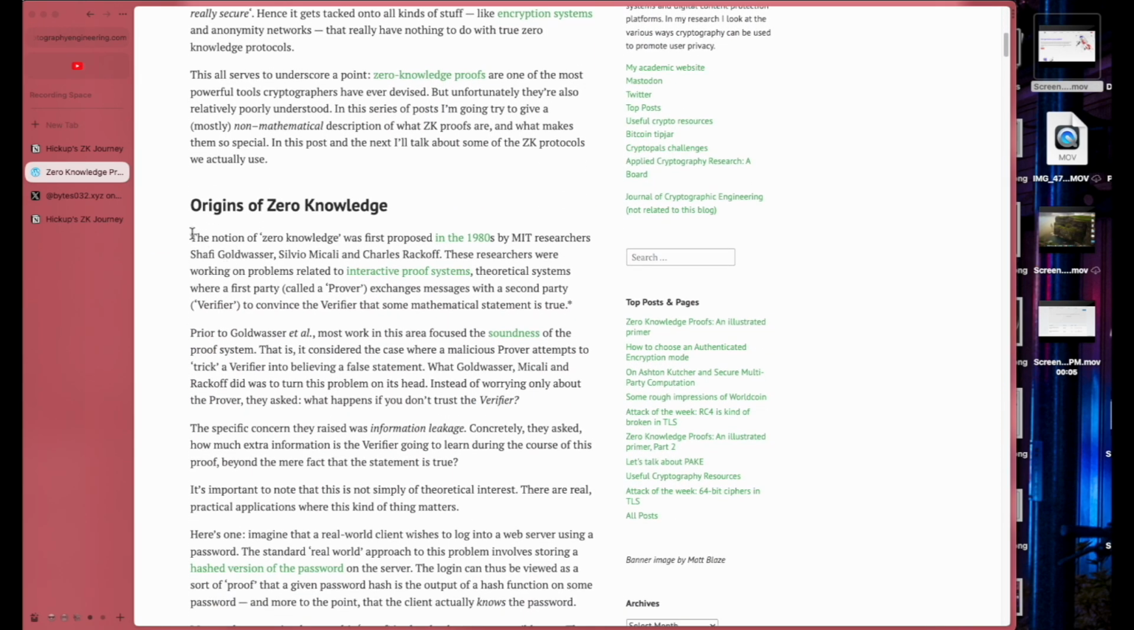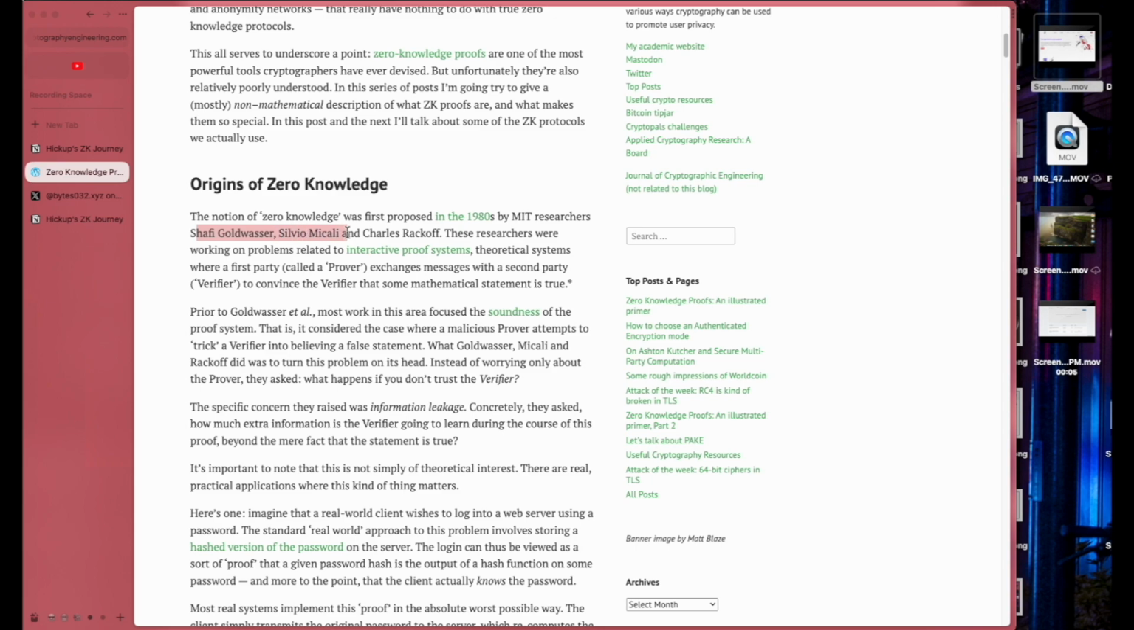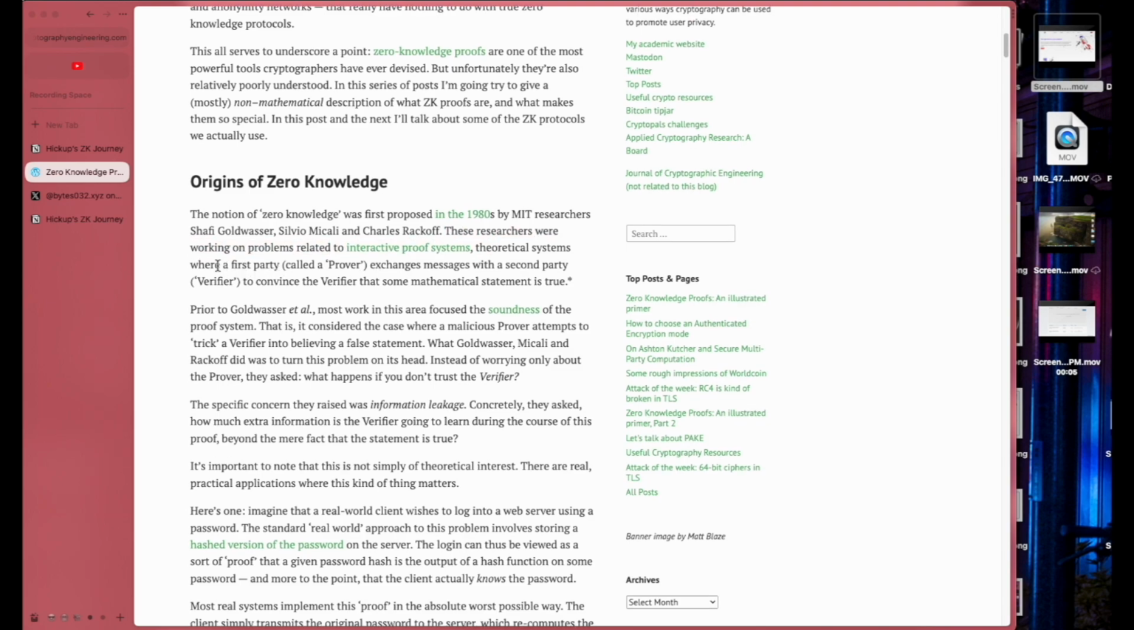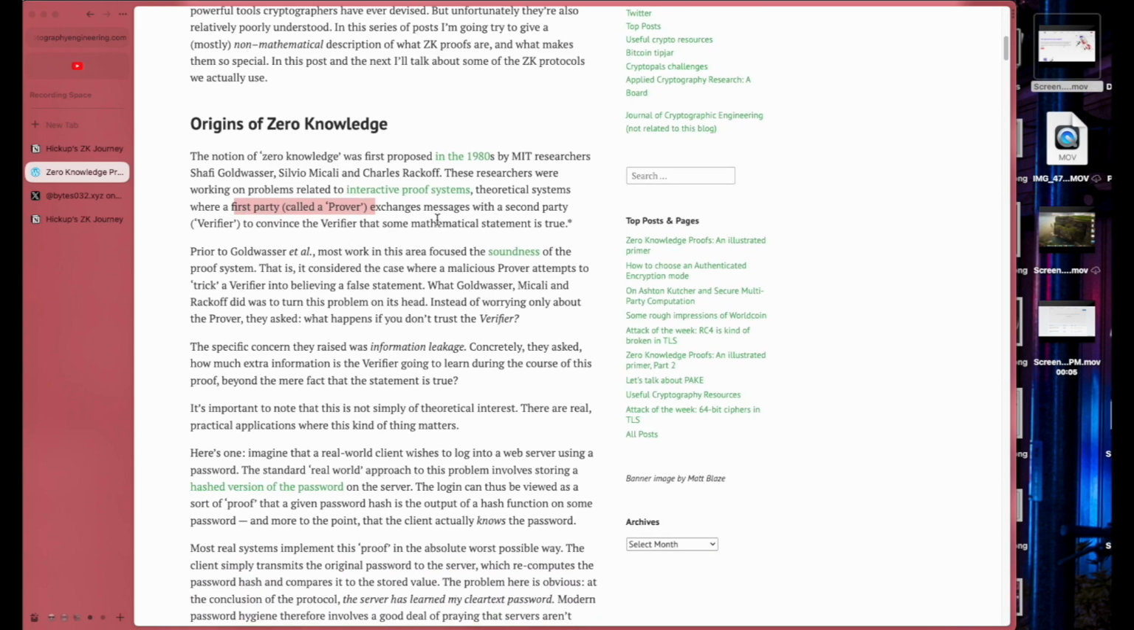All right, let's begin. The notion of zero knowledge was first proposed in the 1980s by MIT researchers Shafi Goldwasser, Silvio Micali, and Charles Rackoff. These researchers were working on problems related to interactive proof systems, where you have a party called the prover and a second party, the verifier, and the prover wants to convince the verifier that some mathematical statement is true. All right, this makes sense.